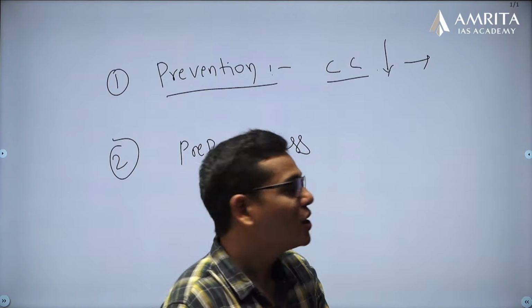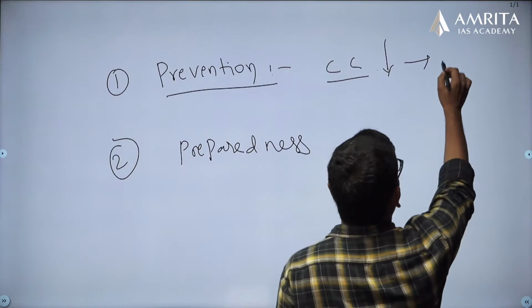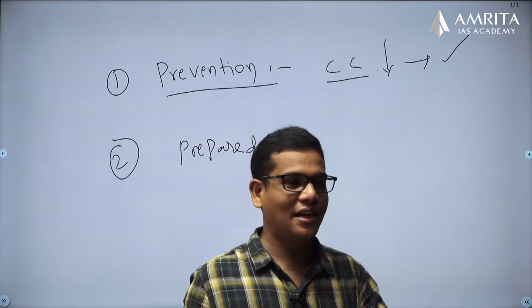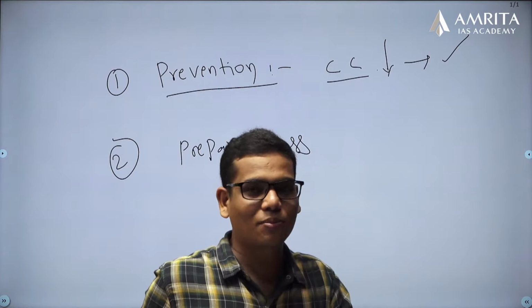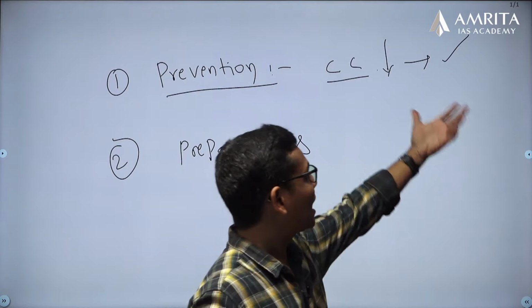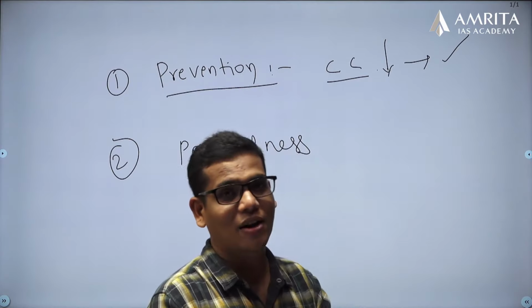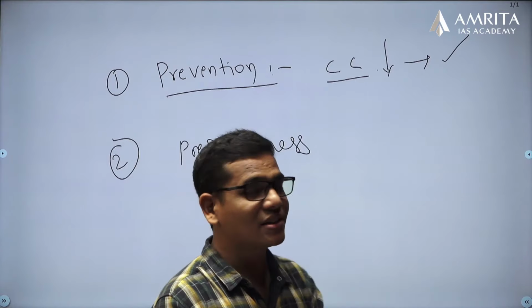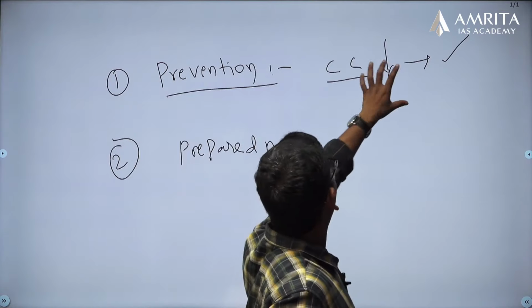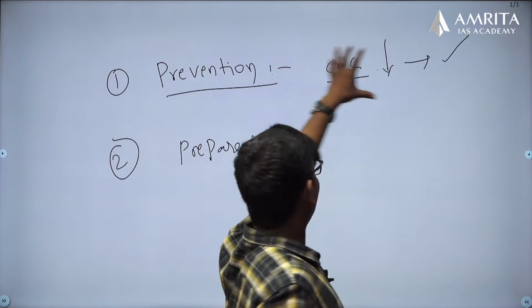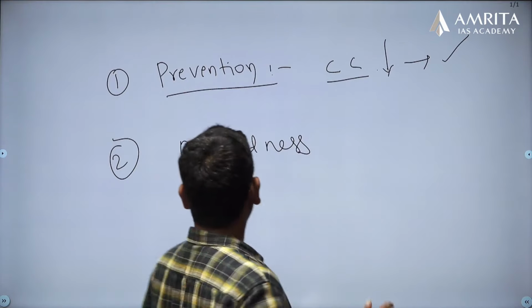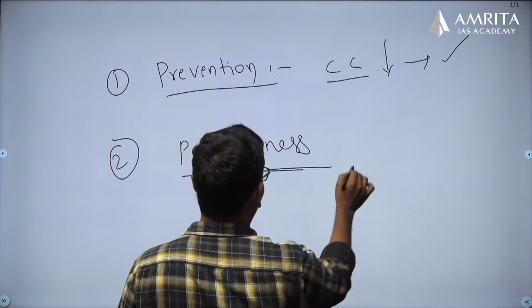So overall, the efforts related to climate change, whether it is emissions, green cover, promoting renewables, or urban development and the designing of cities, come under preventive measures.